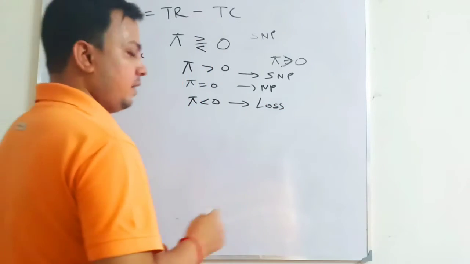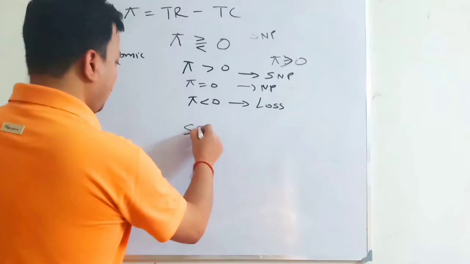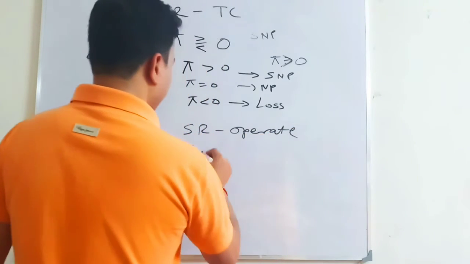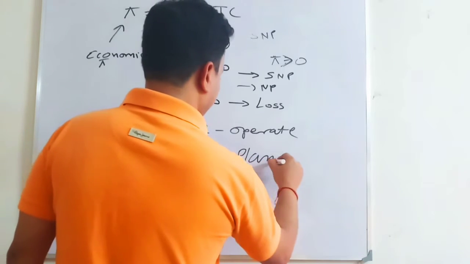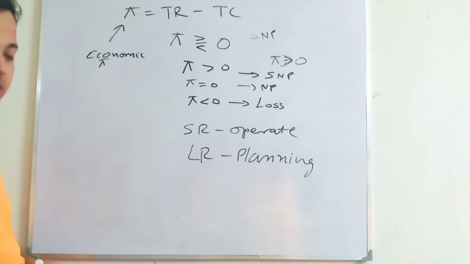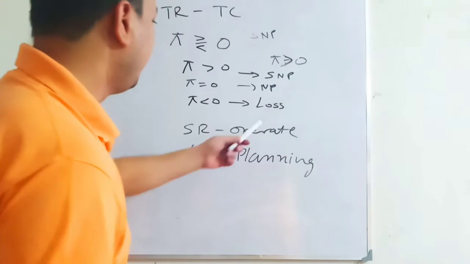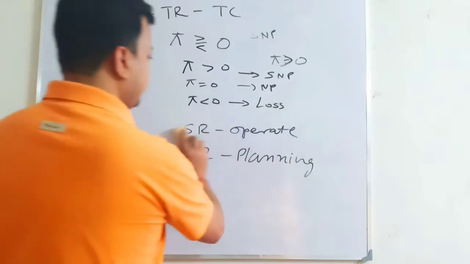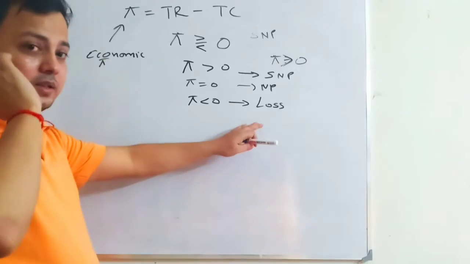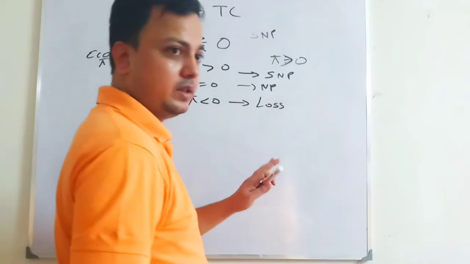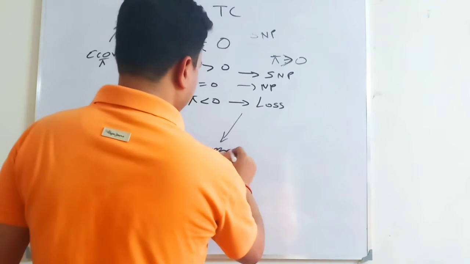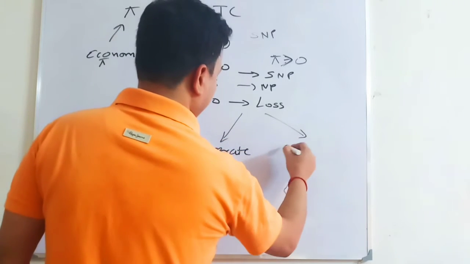Okay, and I have discussed this thing: firms operate in the short term and plan in the long run. They're planning in the long run, but they operate in the short term. In the short term, whether they will exit the industry or not depends on certain factors. So there are two conditions there: either they will operate or they will shut down.